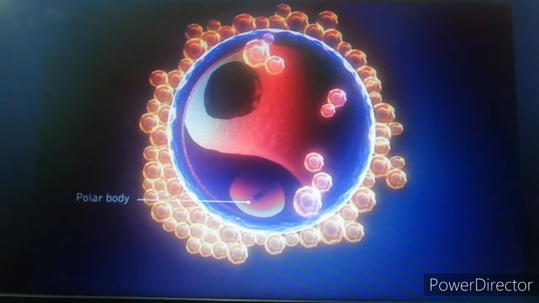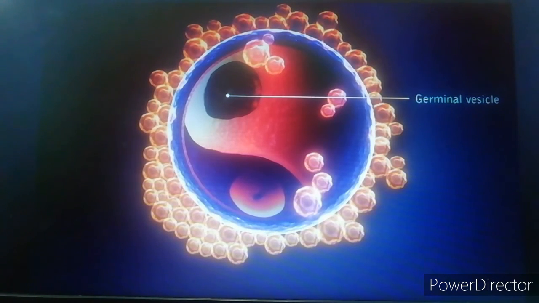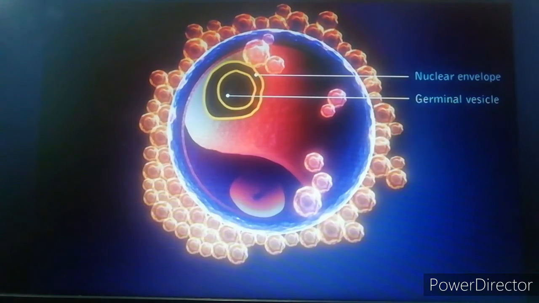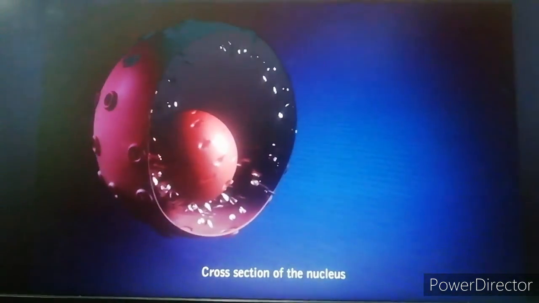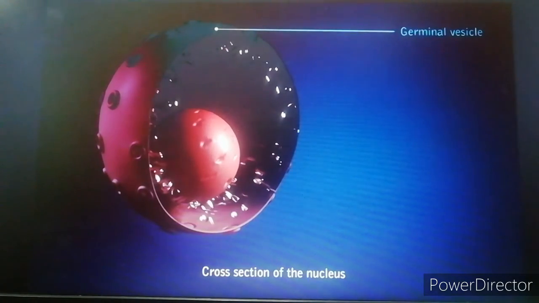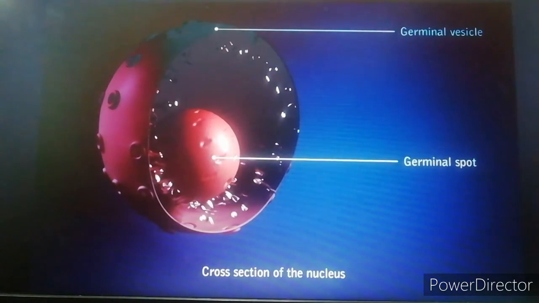The part of the ovum with the nucleus and the polar body is called the animal pole, and the other part is called the vegetal pole. The structure of the nucleus of the ovum is the same as that of an ordinary cell and is enclosed in a nuclear envelope. Within the nucleus is a well-defined nucleolus known as the germinal spot.